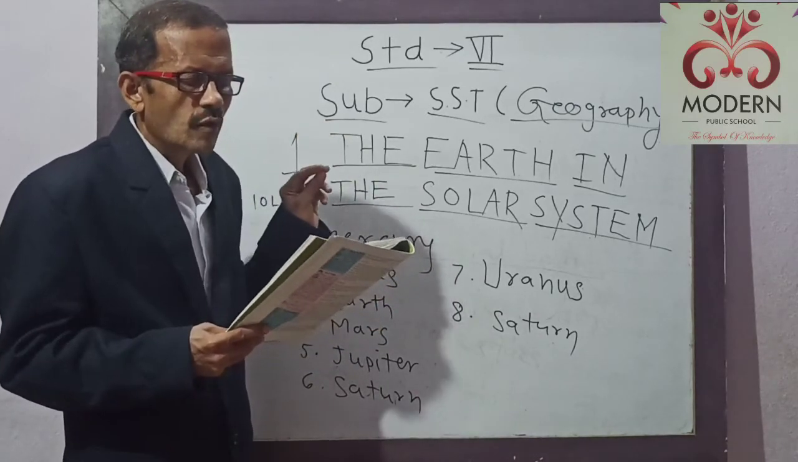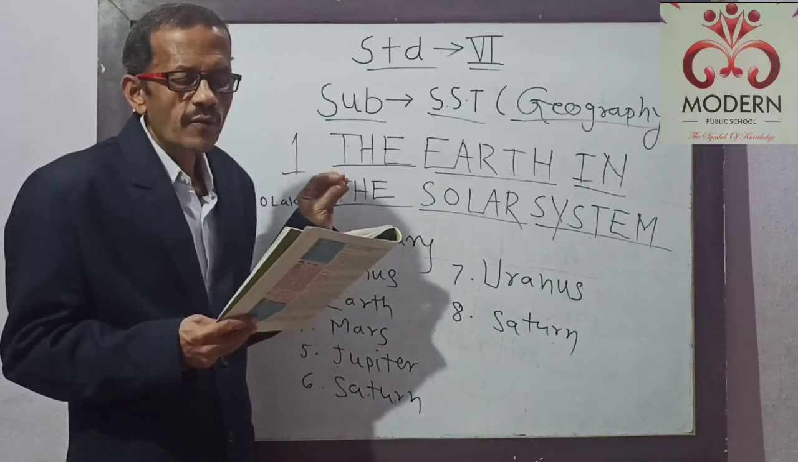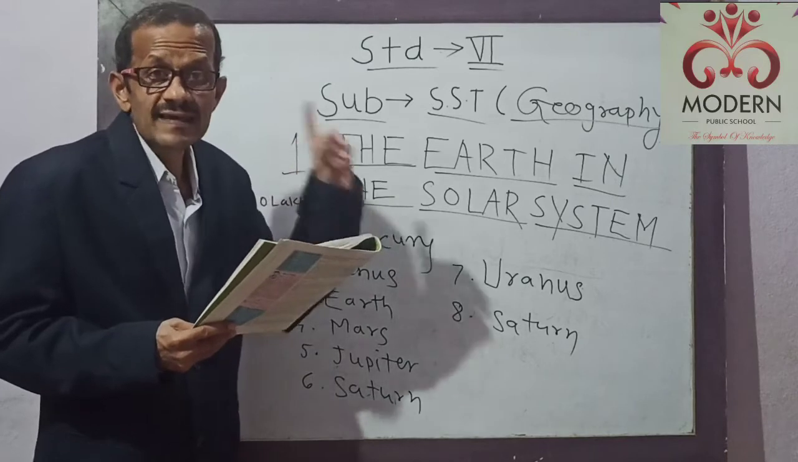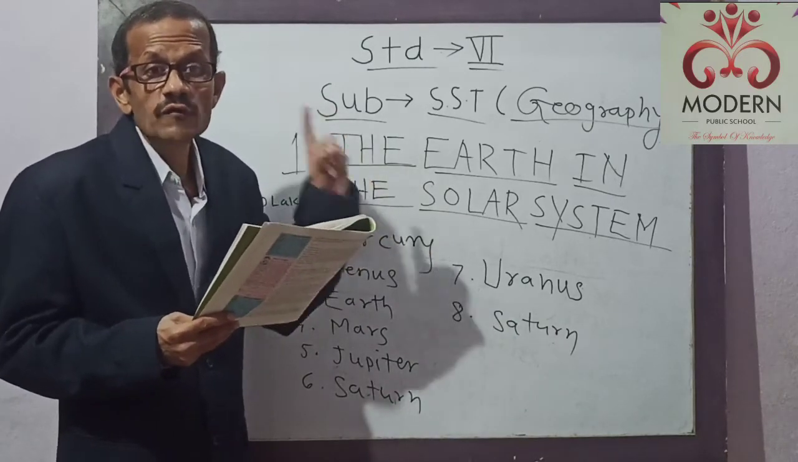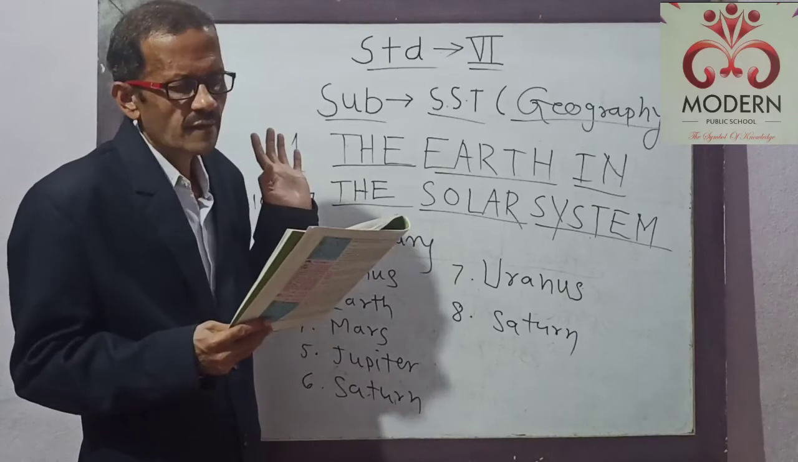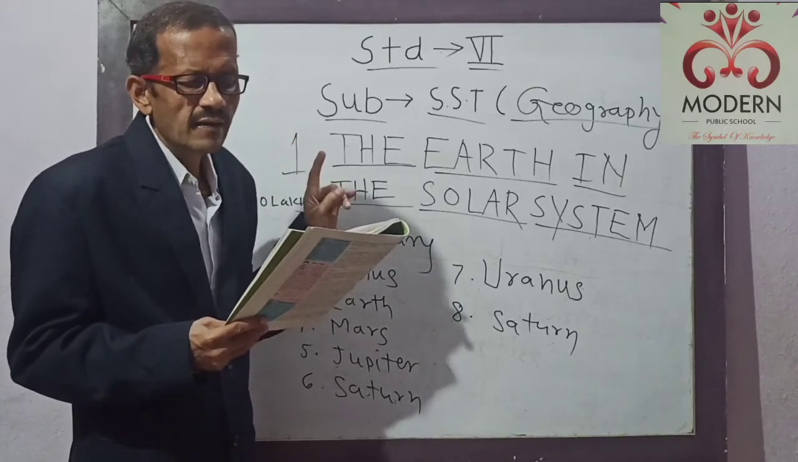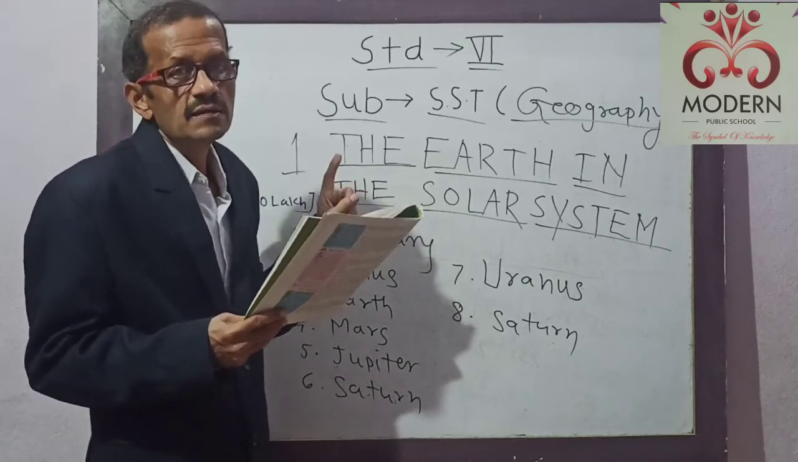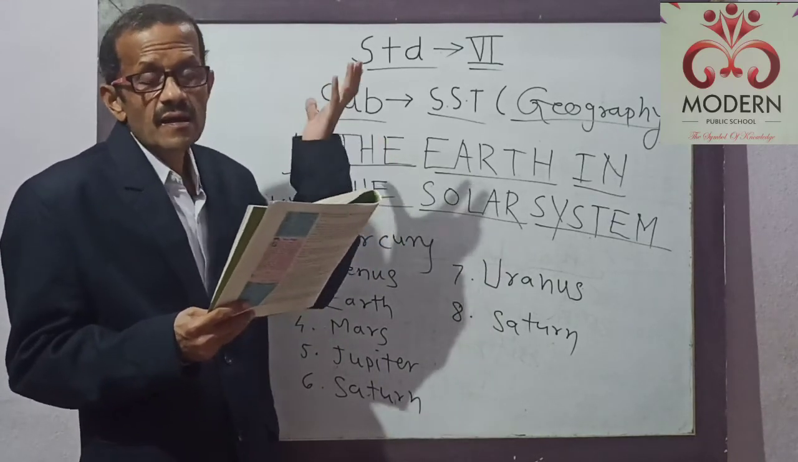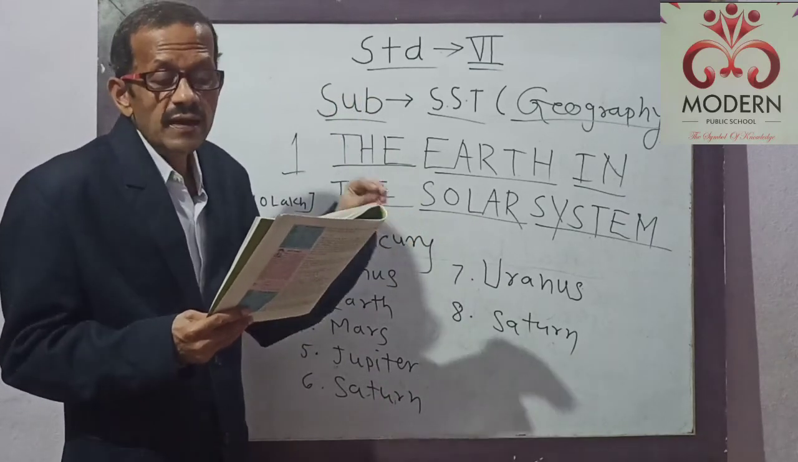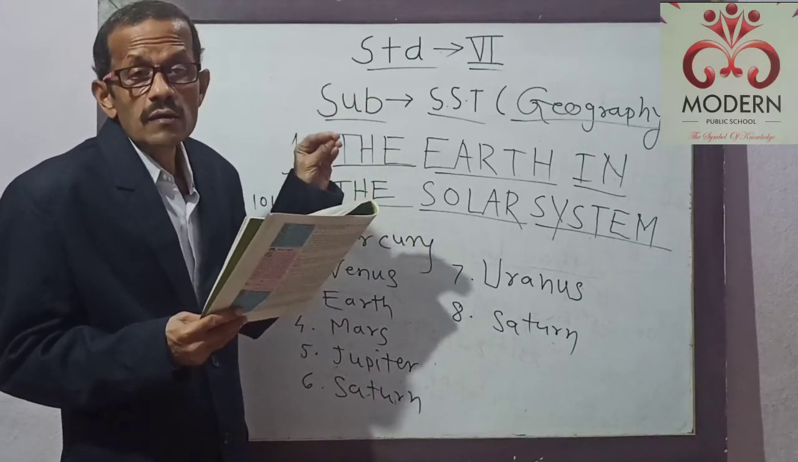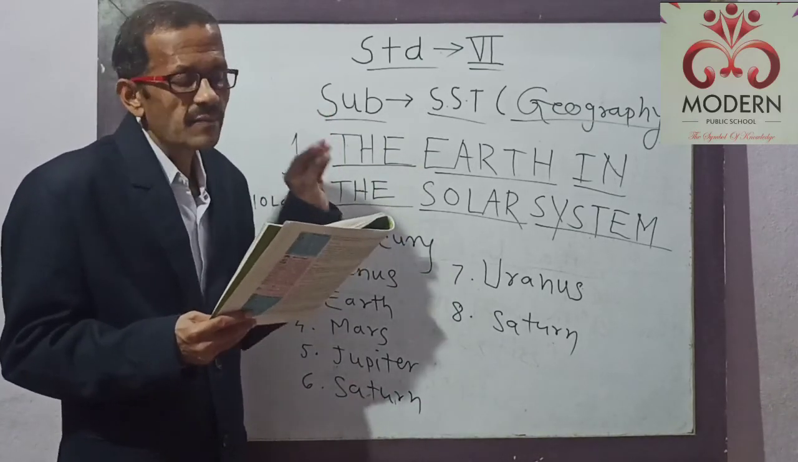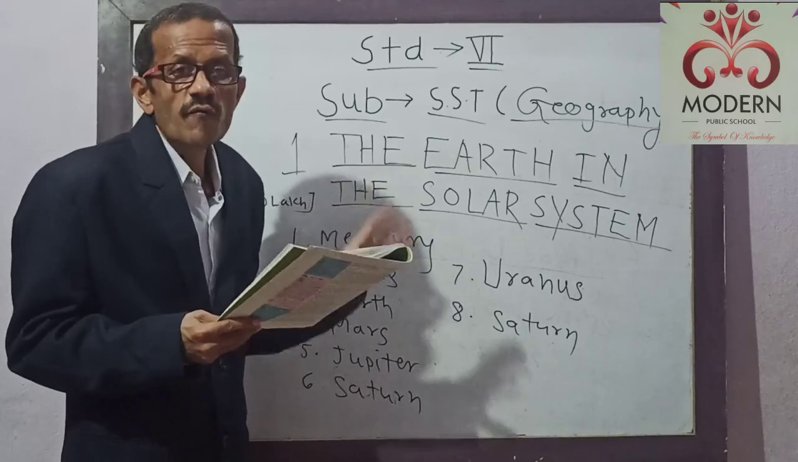Light travels at a speed of about 3 lakh km per second. In 1 second, light travels 3 lakh kilometers. Even with this speed, the light of the Sun takes about 8 minutes to reach the Earth. It requires 8 minutes. That's all for today, students.